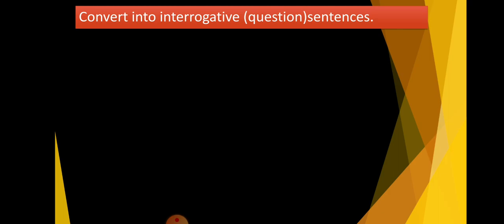convert into interrogative sentences. Interrogative sentences means you have to convert sentences into question form. For example, the prognosis was bad. In this type of sentences, you have to make verbal question or yes no question. For example, was the prognosis bad? Our question begins with the verb was. So it is called verbal question or yes no question. Was the prognosis bad? And at the end of the sentence, there is a question mark.